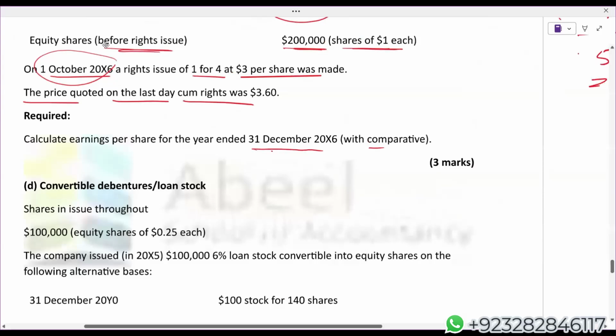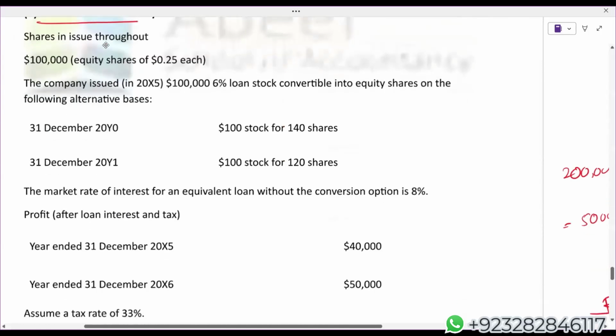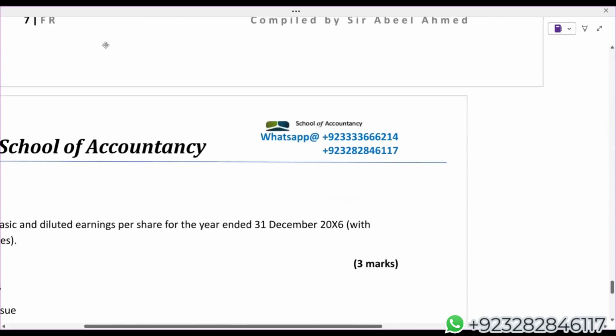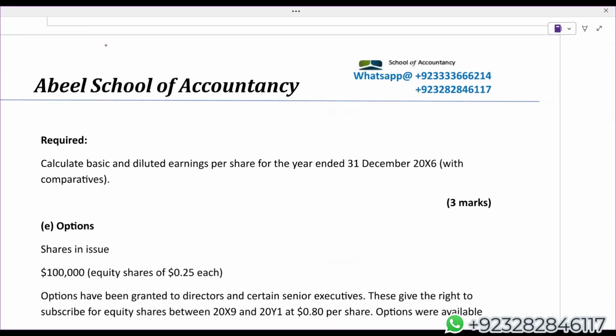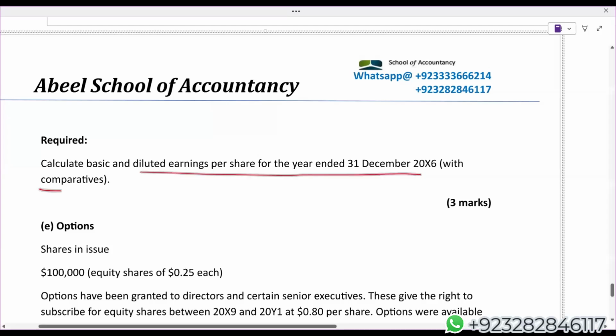D part of the question, convertible debenture loan note. Now, what is the requirement? Calculate diluted EPS, December X6. Oh, wow, they're asking us to calculate diluted, but not only for X6, the comparative as well. So they're asking us basic and diluted. Fine.